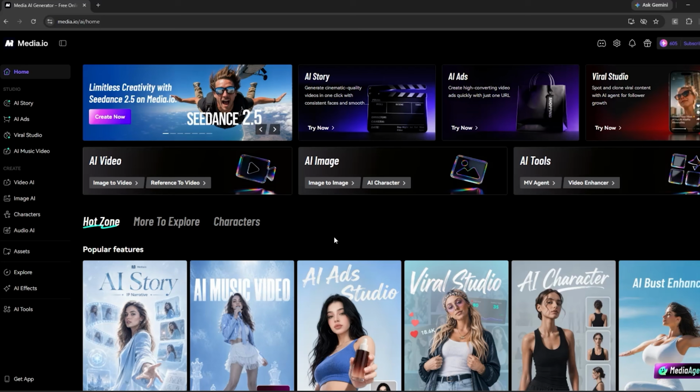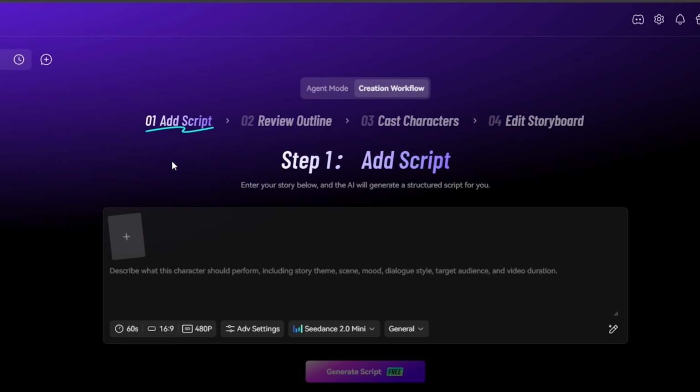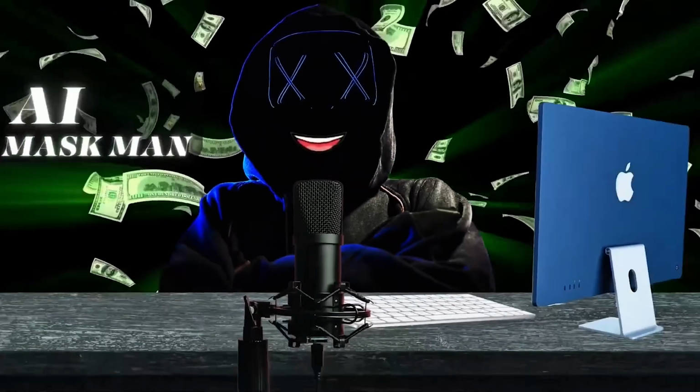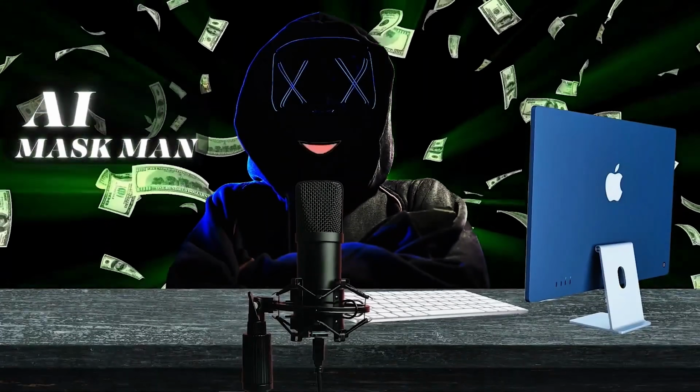Now let's start. The moment you open the AI story page on Media.io, you'll see a prompt field. You'll also notice a clear step-by-step process. First, it creates the script, then it generates the outline. After that, it creates the characters, followed by the storyboard. Finally, it automatically generates the finished video. So, in just a few clicks, you can go from an idea to a complete video.